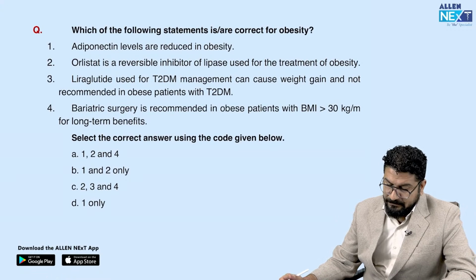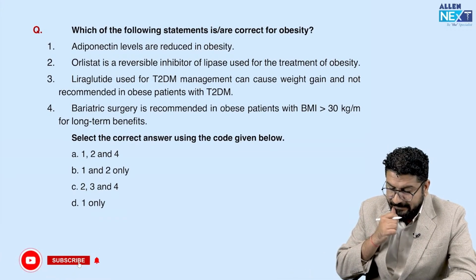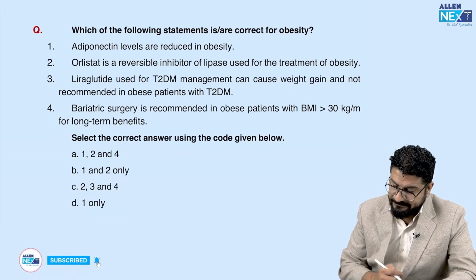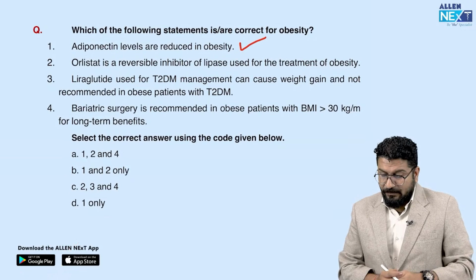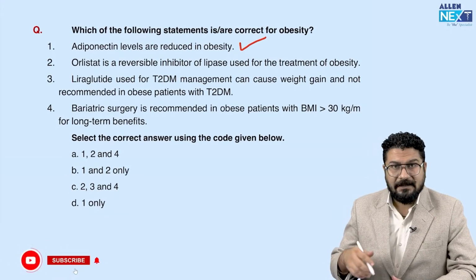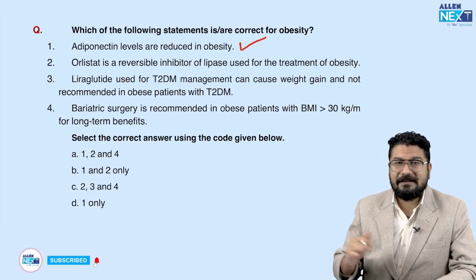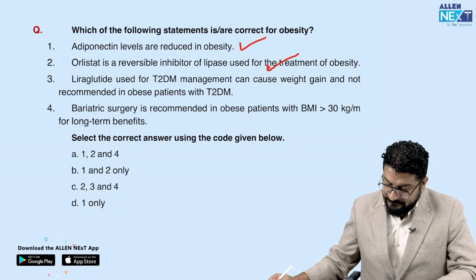Okay, moving to next question that is related to obesity. So adiponectin levels are reduced in obesity. That is a true statement. This is a correct statement. Then we have a drug like orlistat. It is a lipase inhibitor. That is a reversible lipase inhibitor. And we use this. In fact, like many books, they write it's a drug of choice for obesity. So it is actually the drug that we use.